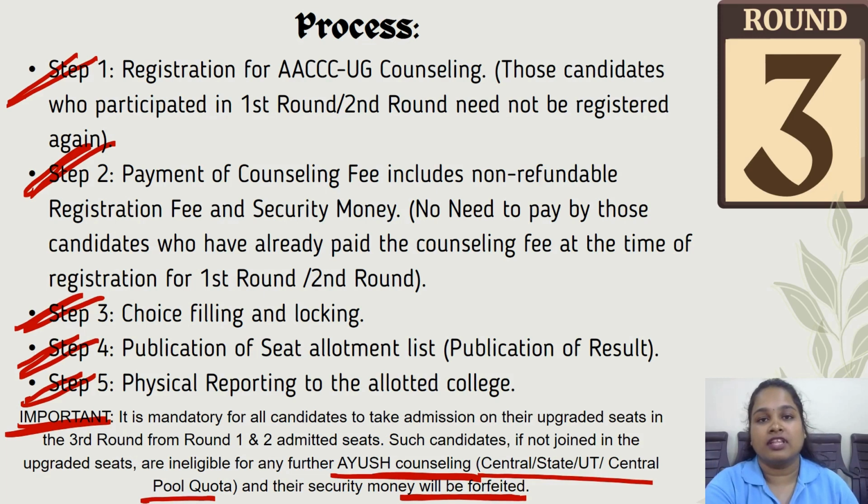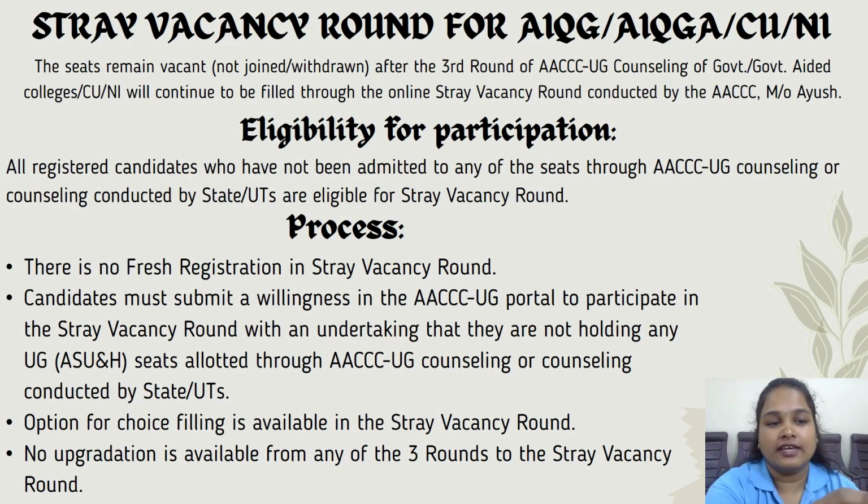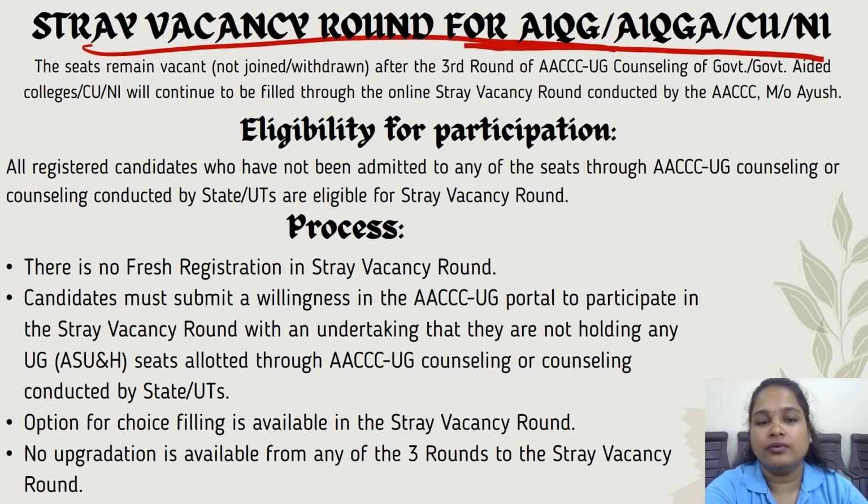Whether it is state, central or union territory, they will not be eligible in any other counselling. Now let us see the stray vacancy round for AIQ government aided, central universities and national institutes. The seats that remain vacant, not joined or withdrawn after the third round of AACCC UG counselling of government aided, central universities and national institutes will continue to be filled through the online stray vacancy round conducted by AACCC.